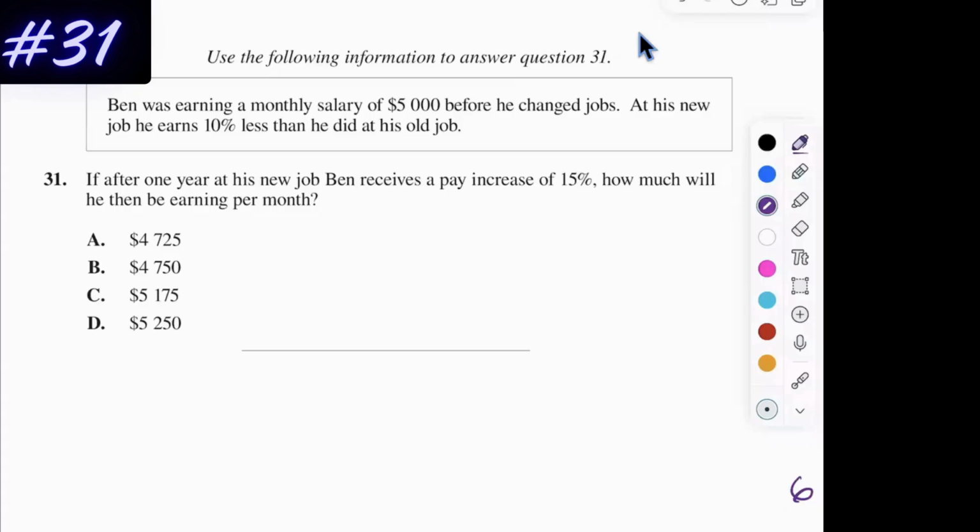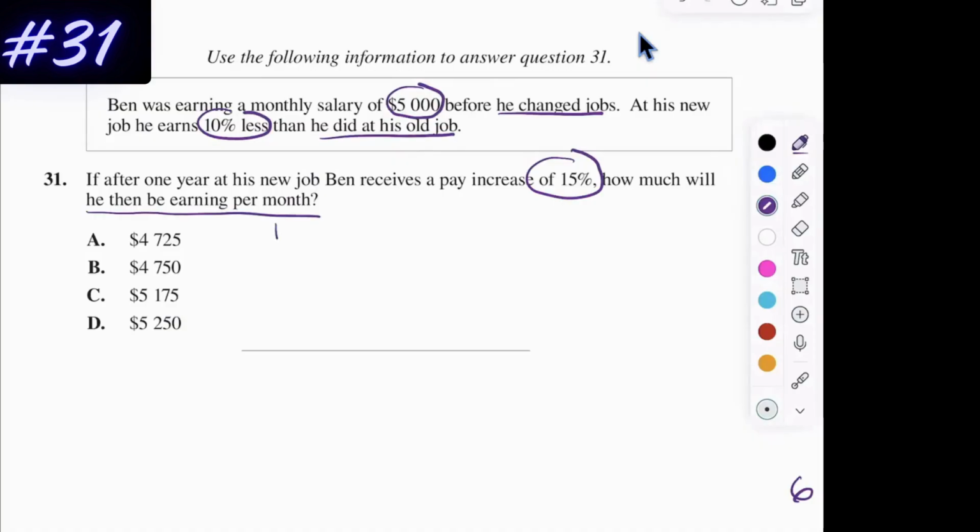All right, number 31. Ben was earning a monthly salary of $5,000 before he changed jobs. At his new job, he earns 10% less than he did at his old job. After 1 year of being at his new job, Ben receives a pay increase of 15%. How much will he then be earning per month? So again, a great one taking us back to percentages. So we have to do a few different things here.